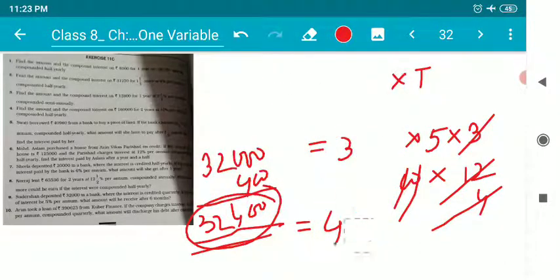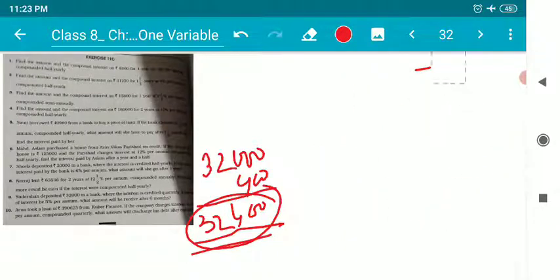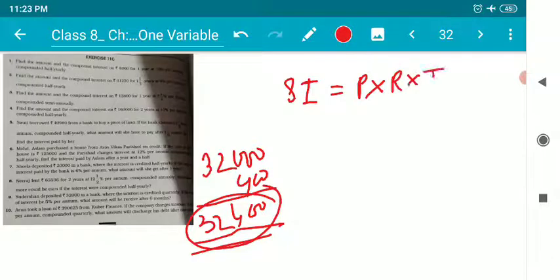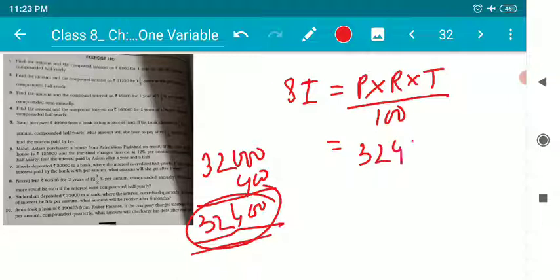Then, children, again find out the simple interest on this amount, because the question is for 6 months and we have already calculated the first 3 months. For the next 3 months, simple interest is equal to P into R into T by 100. Principal is 32,400, rate of interest is again 5%, and time is again 3 months.